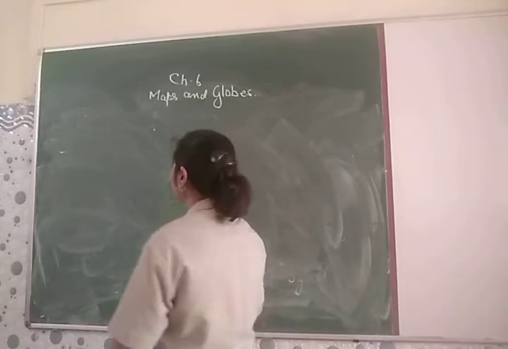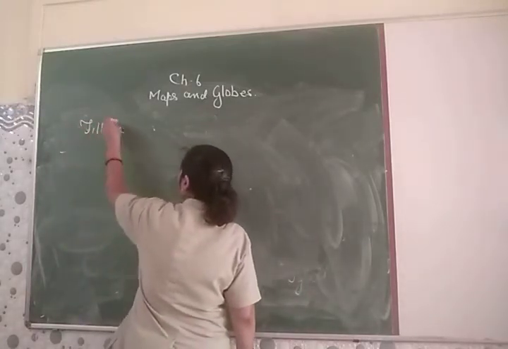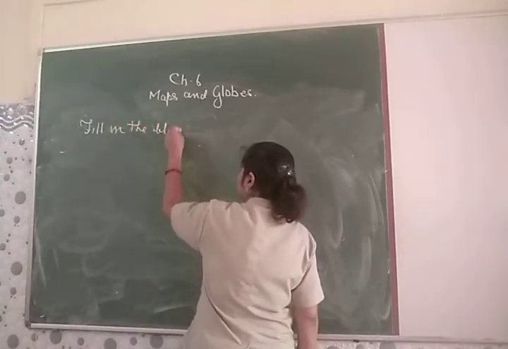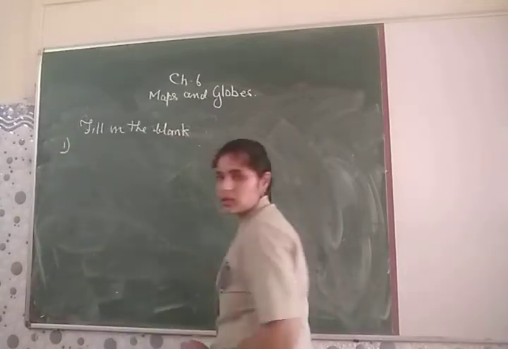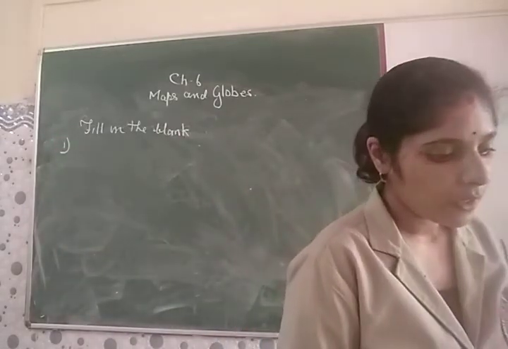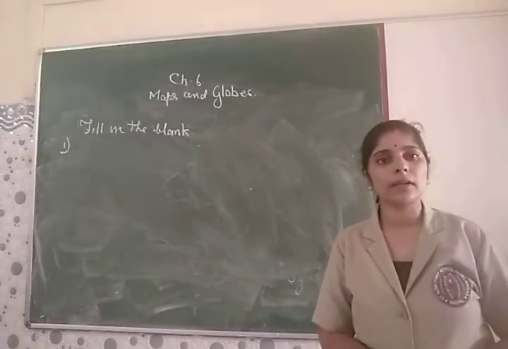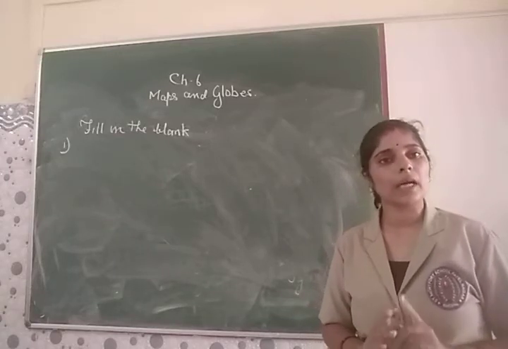Now, in fill in the blank, your first statement is that dash maps are used to locate capitals of the countries. So, we are having three kinds of map, that is physical, political and thematic.